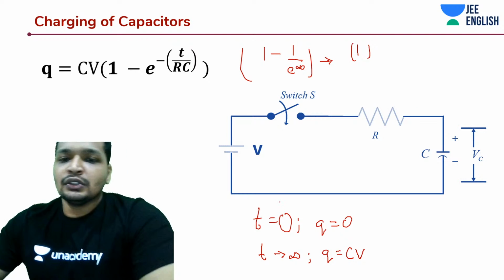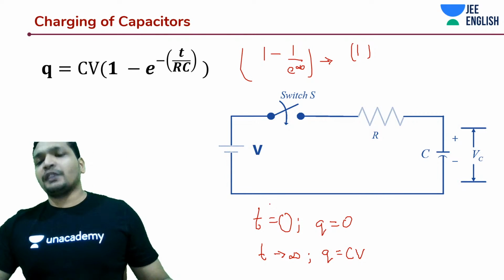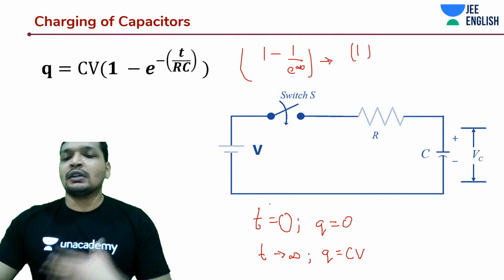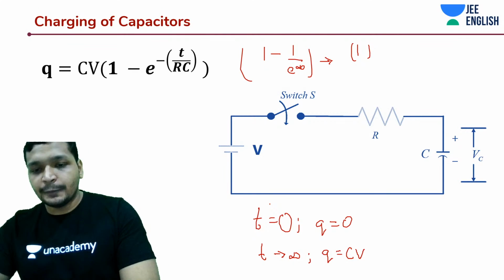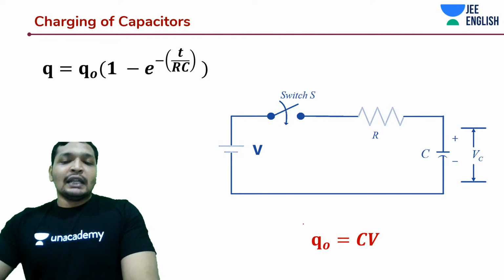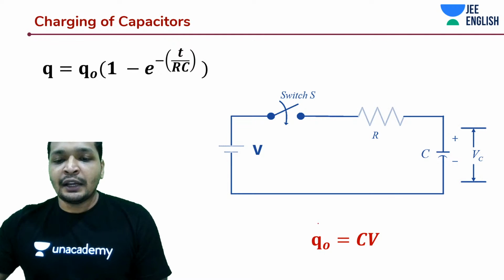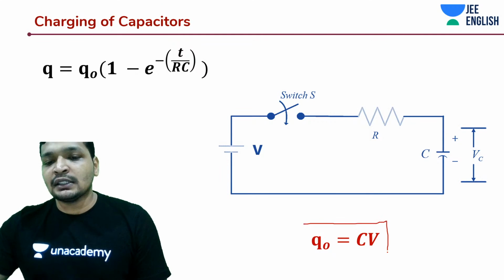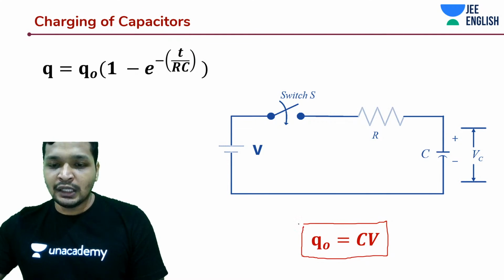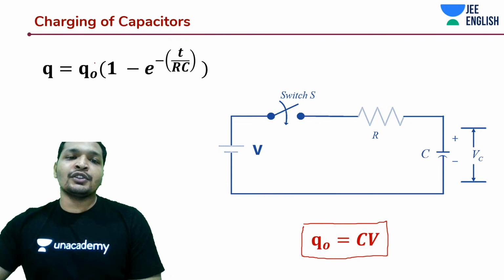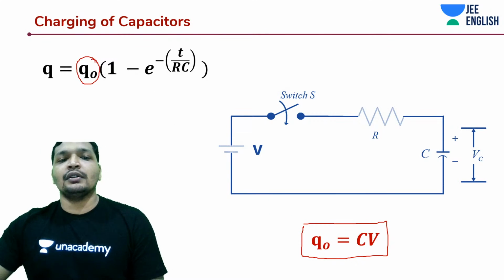All right. So this is all about charging of a capacitor when we are only talking about one resistor or this simple combination of resistor. Now I know that the maximum charge on the capacitor is going to be CV at steady state, and I'm substituting that CV as Q naught.